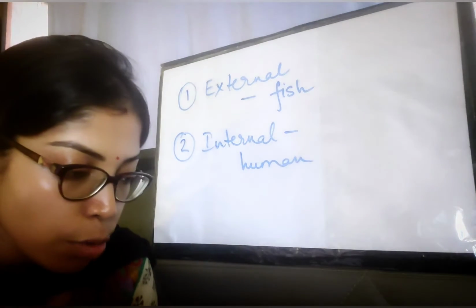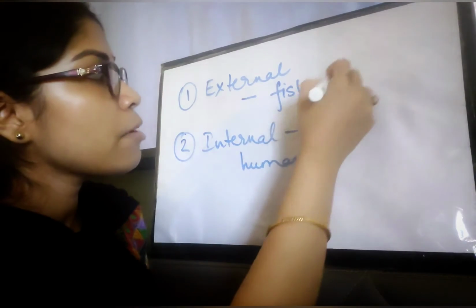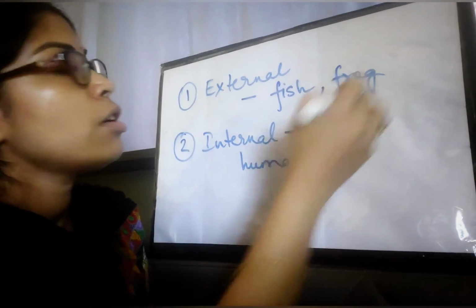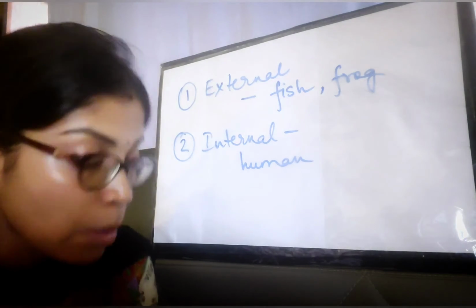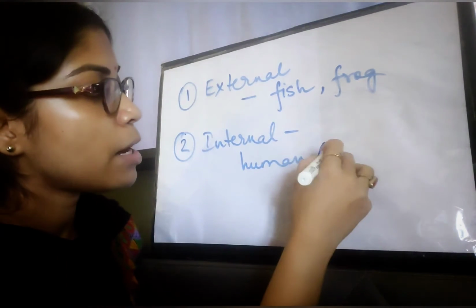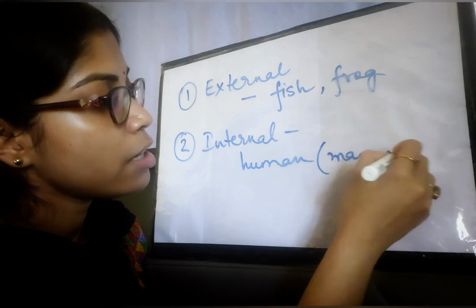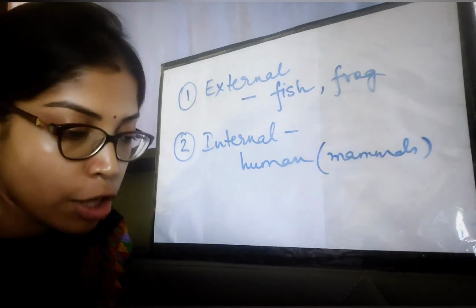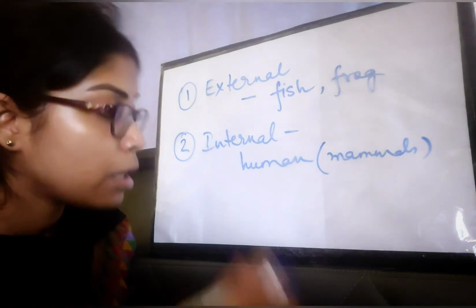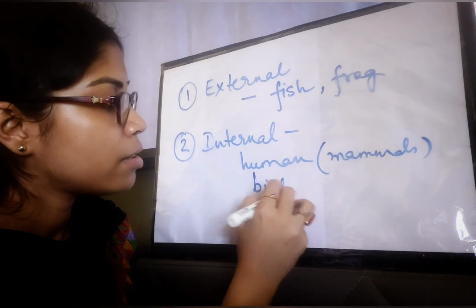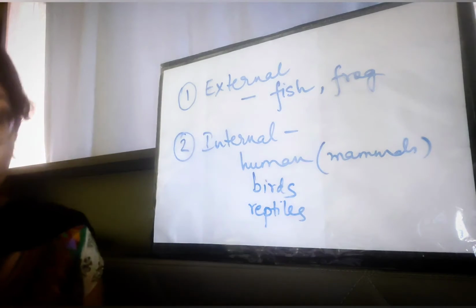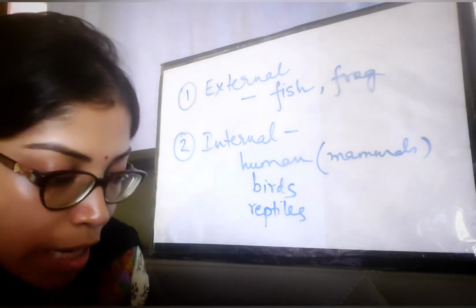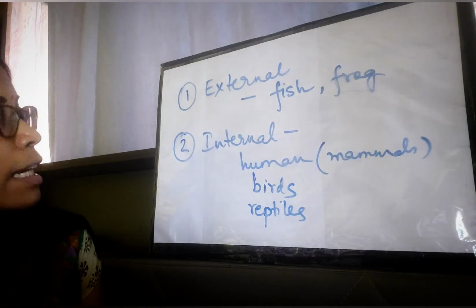Okay, look into your book. For external fertilization, examples are fish and frog. For internal fertilization, examples are mammals, which include humans, birds and reptiles. So these are the two types of fertilization.